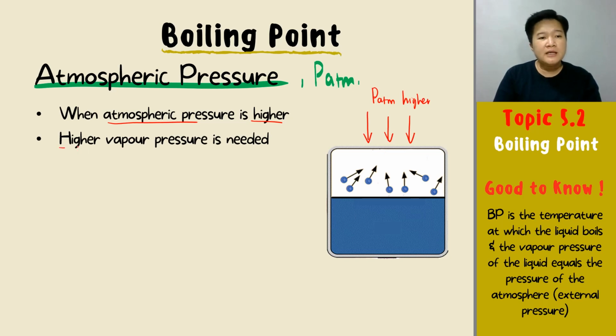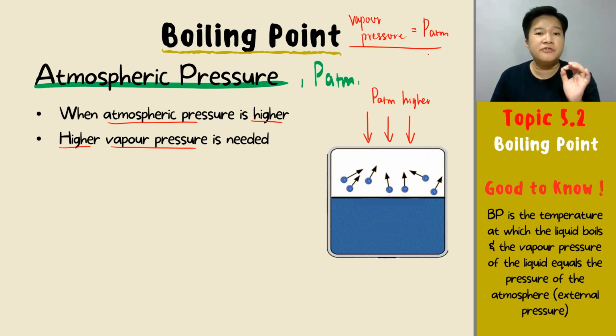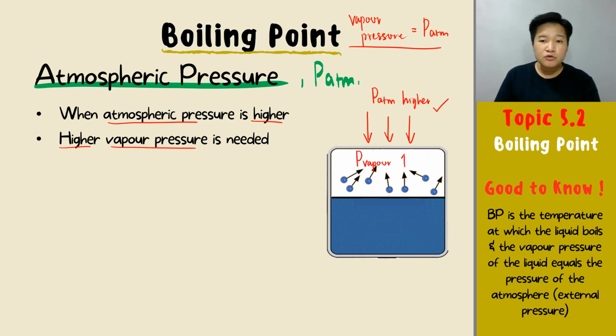So you will then need a higher vapor pressure, because we know that at the boiling point, your vapor pressure will equal your atmospheric pressure. Only then do we say we have reached the boiling point. So when the atmospheric pressure is higher, that means your vapor pressure in here also must be higher, right?